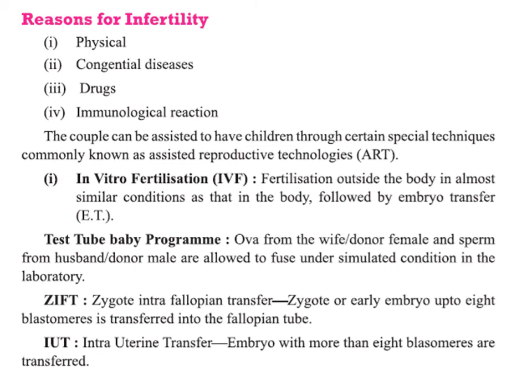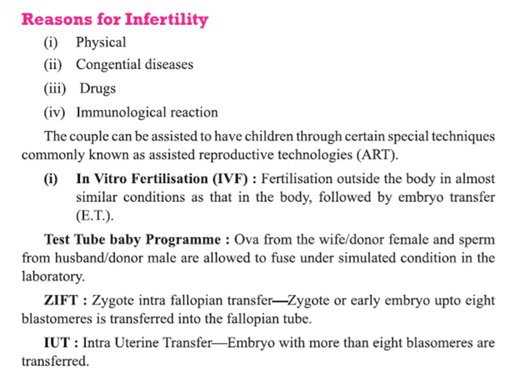The specialized healthcare units called infertility clinics can diagnose the problem and give corrective treatment for curing these problems. Where corrective treatments are not available, there are special techniques called assisted reproductive technologies, ART, which help couples to produce children.